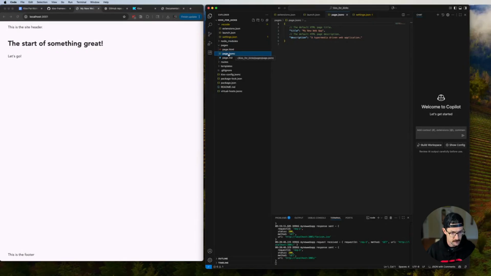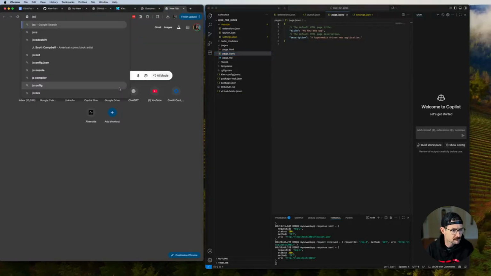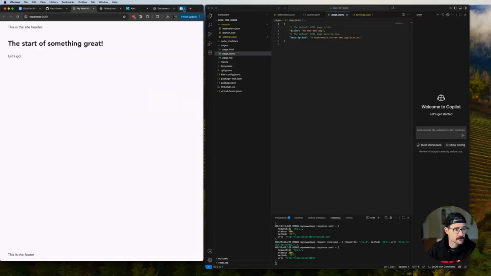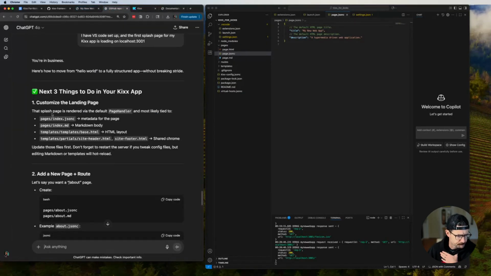Page.jsonc, so the JavaScript Object Notation, C, letter C, JSON C. What's that stand for? JSON with comments. I wasn't so wrong about that, actually. Jason with Comments would be a great name for a person named Jason running a software podcast. Yeah, you can have that one for free. Okay, JSON with comments.